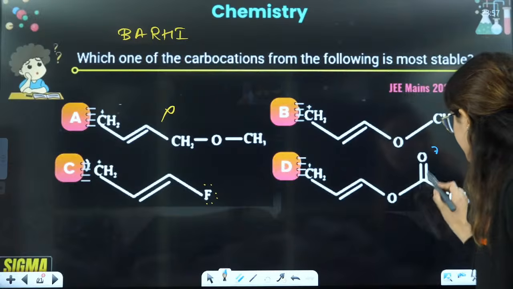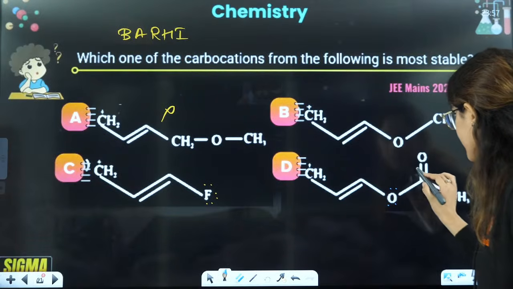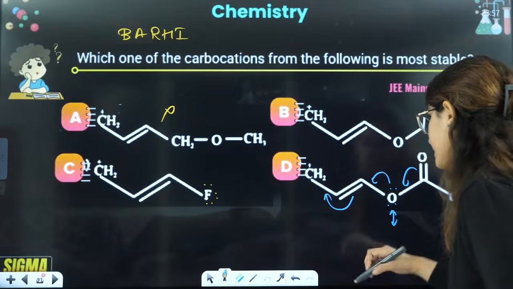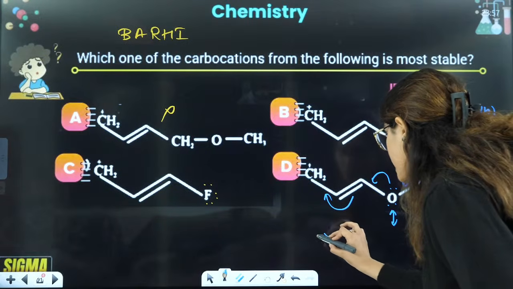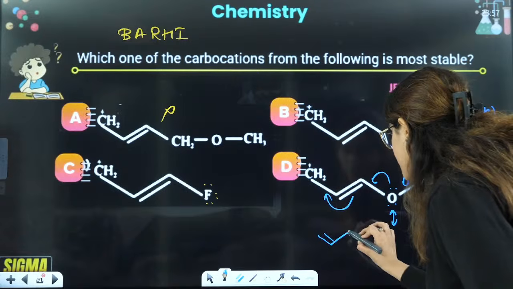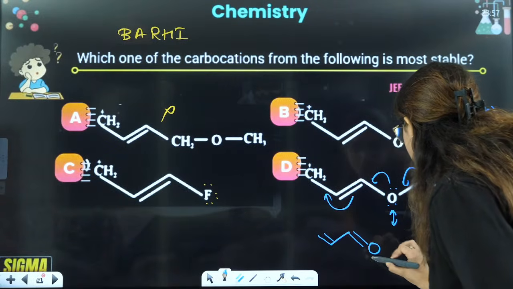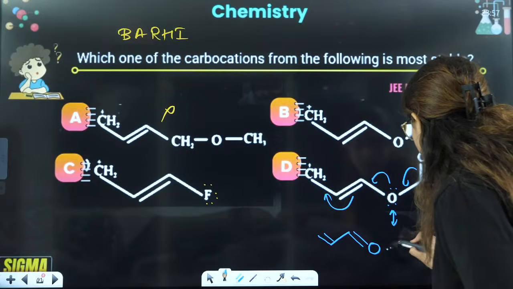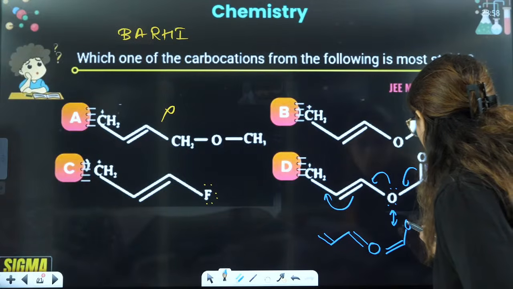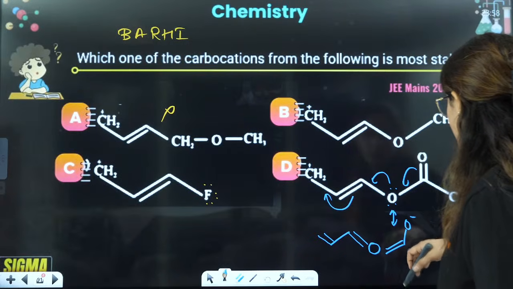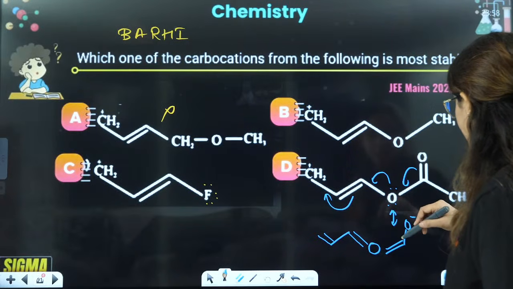The resonating structures that you will draw here: if this shifts here, this shifts here, this shifts here, the resonating structure will not have, yes, very good. This question is quite a nice question. This will have a double bond, single bond, this is double bond, this is oxygen, and this will have a double bond, and this is O, because this bond has shifted here.